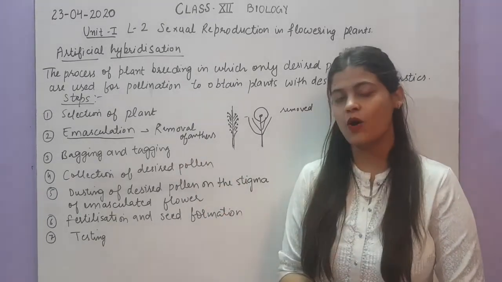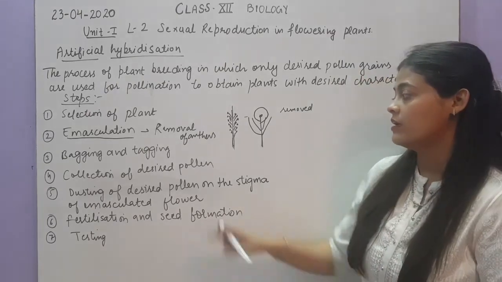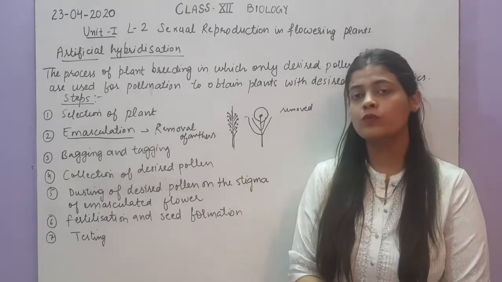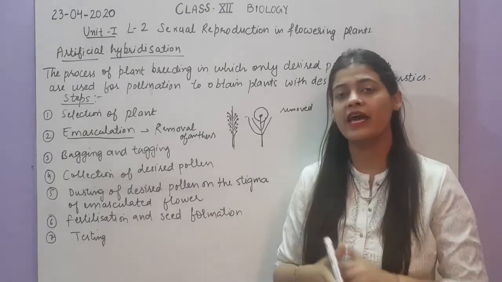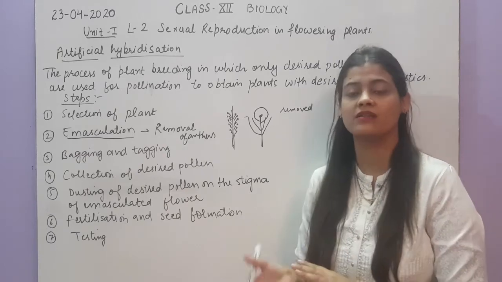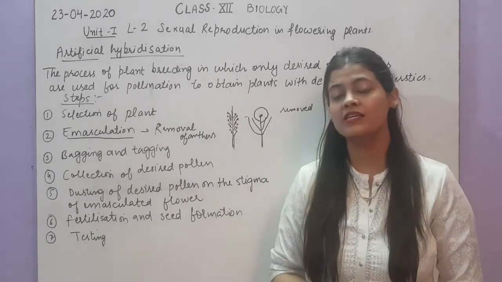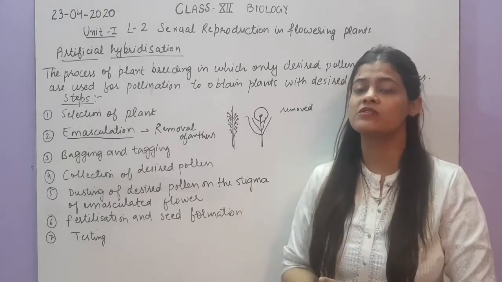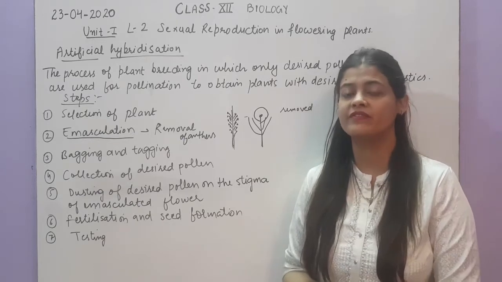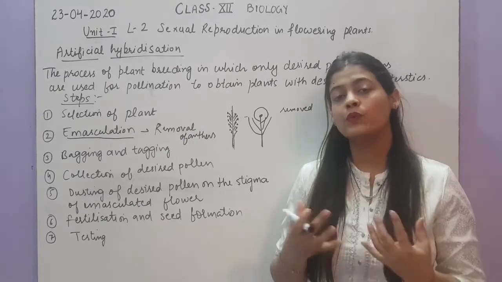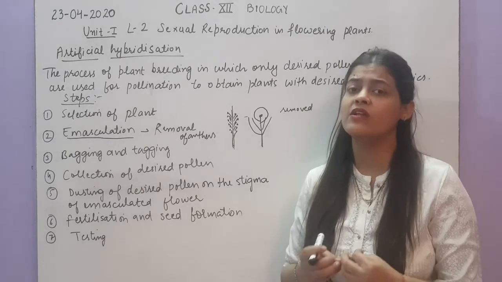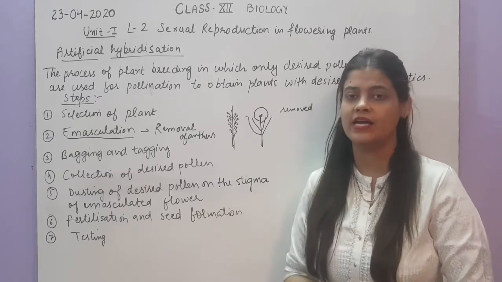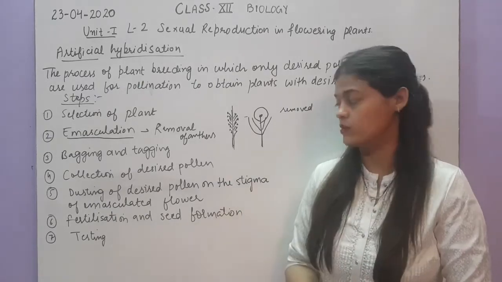Next step is collection of desired pollen. Now as we have done the emasculation, we will collect the anthers into some other bag, or if the flower is having only anthers and we have not done emasculation, then those anthers will also be covered with the help of a bag, so that when the anthers undergo dehiscence, they will produce pollens which will be collected in that bag. That will be a natural process.